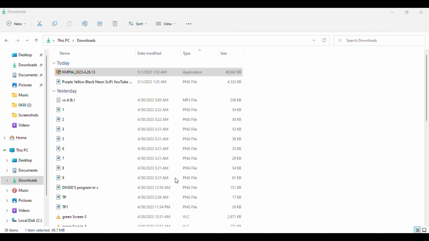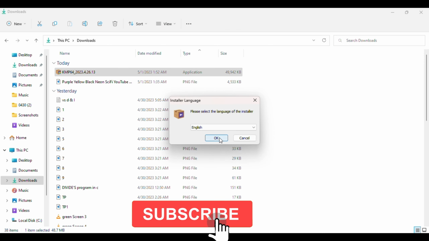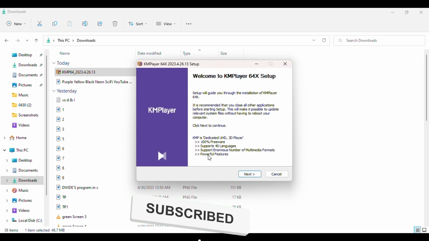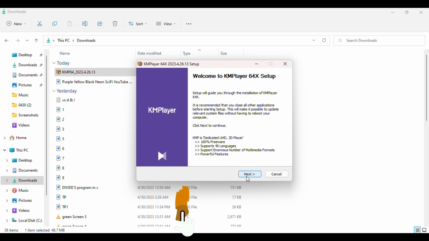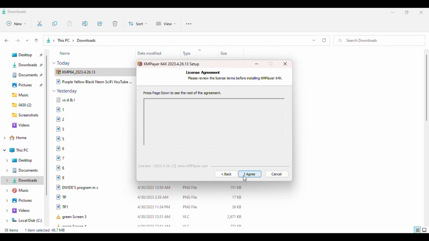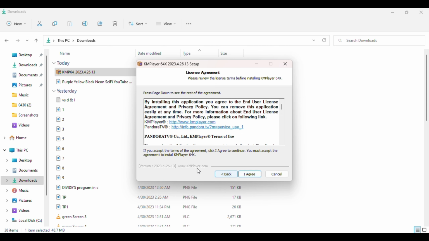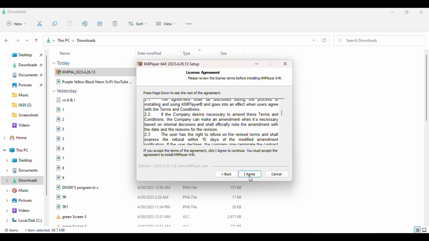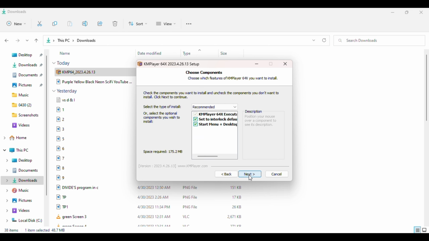Step 4. Double-click on the downloaded file to start the installation process. Step 5. Choose your preferred language and click OK. Step 6. Click Next to continue with the installation process. Step 7. Read and accept the terms and conditions by clicking on the checkbox and then click Next.